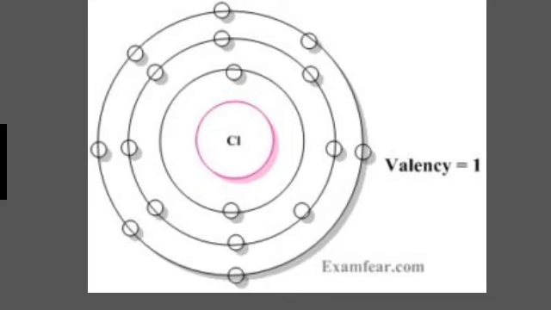Other such examples are carbon and chlorine. On the basis of these examples, isotopes can be defined as the atoms of the same element having the same atomic number but different mass numbers. Thus, we can say that there are 3 isotopes of hydrogen, namely protium, deuterium and tritium.